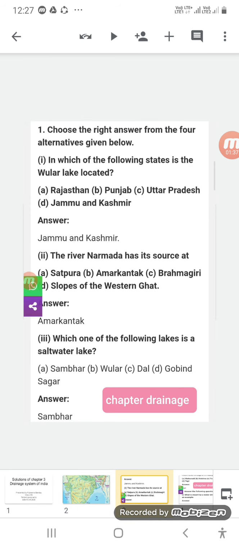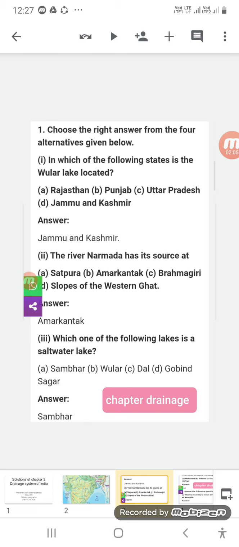Now let us go to the exercise directly, the textual questions. Firstly, we have some MCQs. I want to describe these questions and solutions so that you can understand them well and learn them easily. For example, the first question is, choose the right answer from the four alternatives given below.